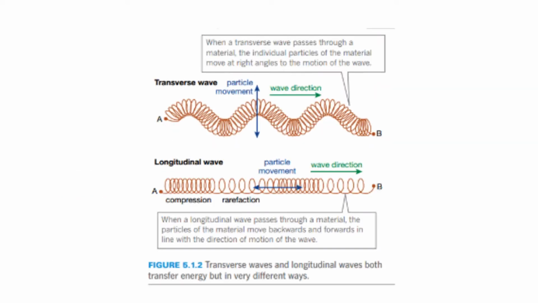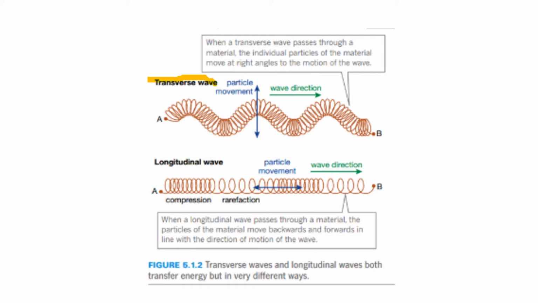If you look at this diagram here, and this diagram is in your textbook, so you can check it out. We can see that there is a difference between the transverse wave and the longitudinal wave. The one that I've highlighted in orange here is the transverse wave. Let's just say this is a particular spring, and you are moving the spring up and down, that is an example of a transverse wave. Always try and picture something like the ocean waves, for example. If you really look at the ocean, and this wave is coming or moving towards you, you know the wave is going up and down, up and down.